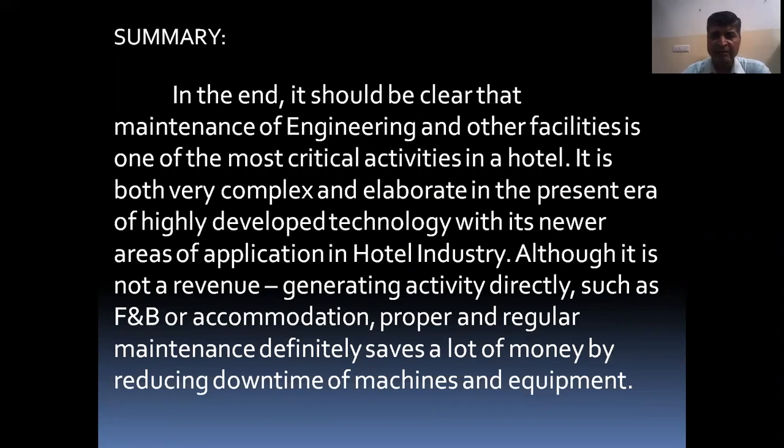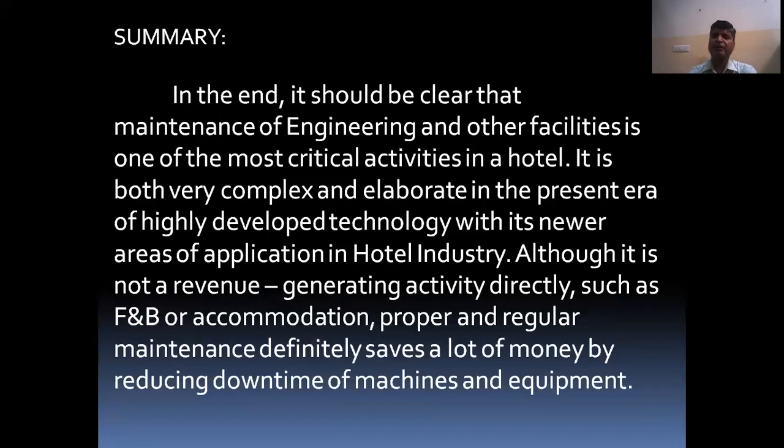In the end, it is clear that maintenance of engineering and other facilities is one of the most critical activities in a hotel. It is both very complex and elaborate in the present era of highly developed technology, with its newer areas of application in the hotel industry.